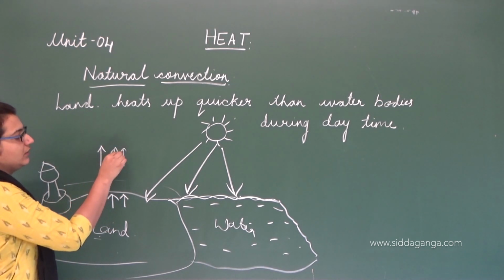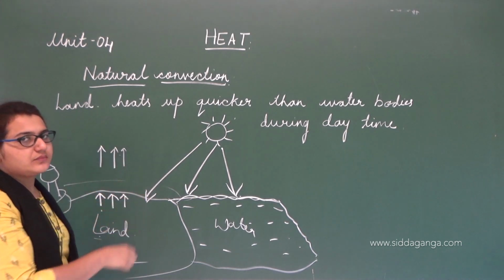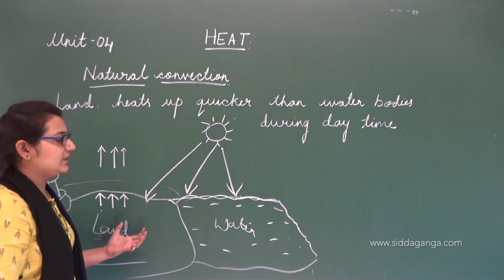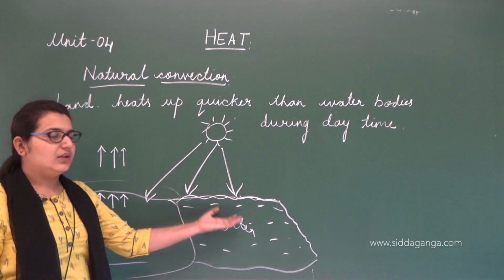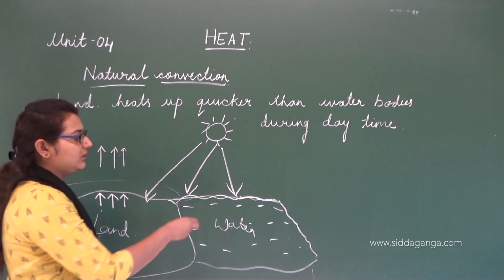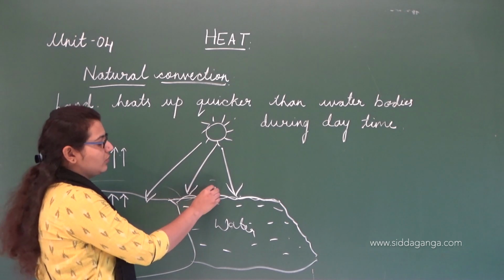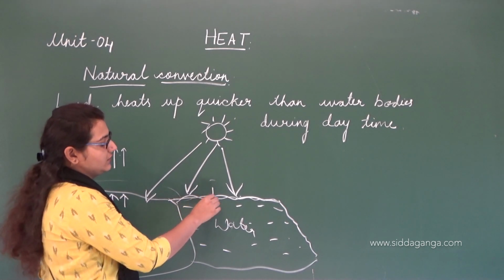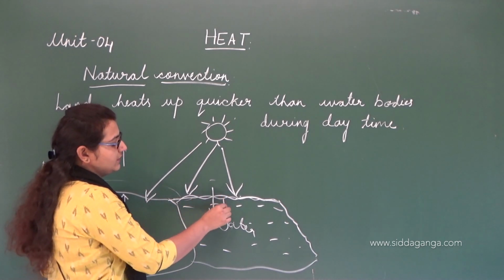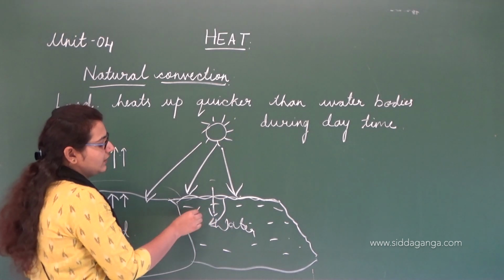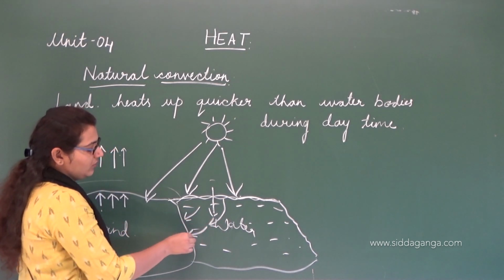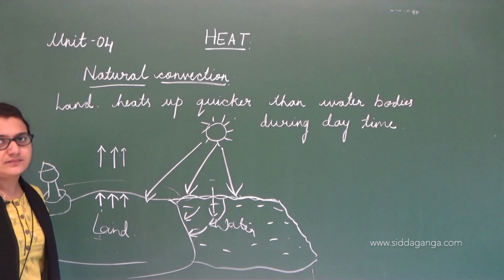Like I said, this part is hotter than the water surface. So the air above the water surface is the cooler air. So what happens? These air molecules travel to the hotter region.